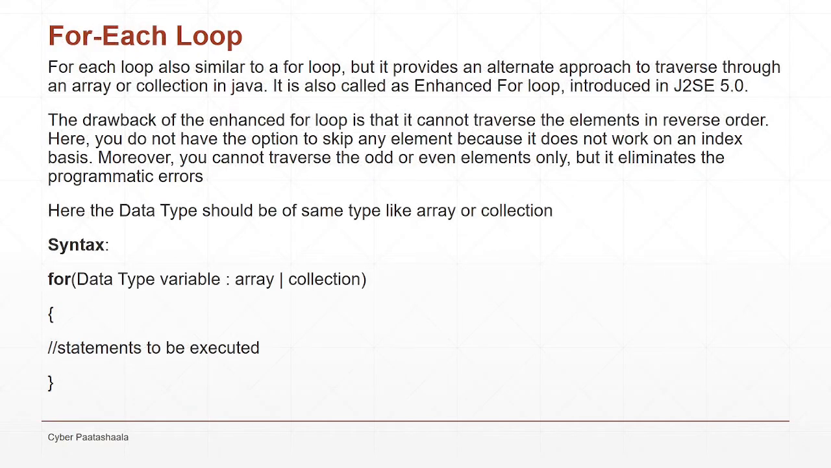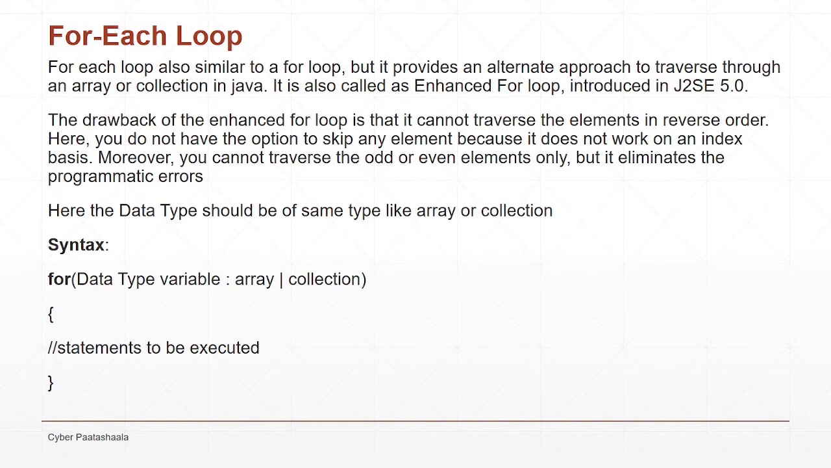For each loop. It is also similar to a for loop, and we also call it the enhanced for loop, and it was introduced in J2SE 5.0. The main advantage of the for each loop is that it provides a convenient way of traversing through an array or a collection in Java. We can do the same thing using a for loop also, but while using a for loop there is a chance of making programmatic mistakes, whereas in the for each loop we won't, because it is handled by the for each loop itself.